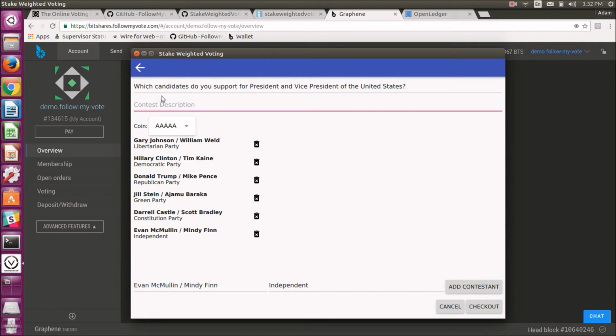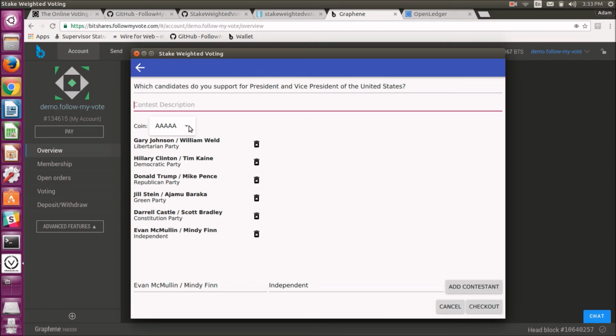You can see that the voting app does allow you to add a contest description. I think it's pretty straightforward what we're asking here, so I don't think that a contest description is necessary. Again, we're asking which candidates do you support for president and vice president of the United States, and we've listed out all our contestants here. And the last thing that we need to do before checking out and making this contest official is to select a coin we want votes to be weighted in.